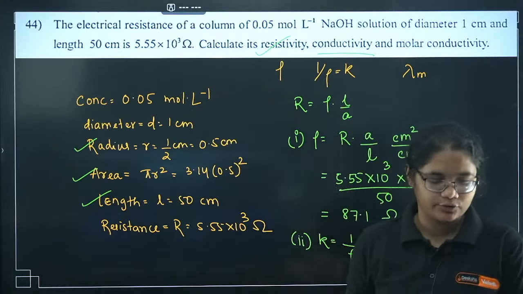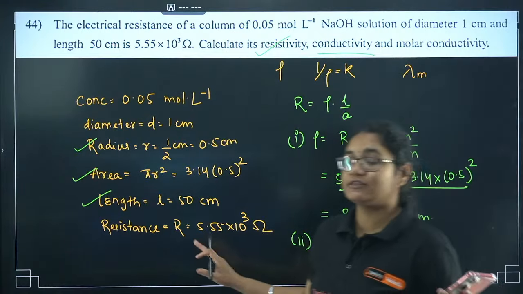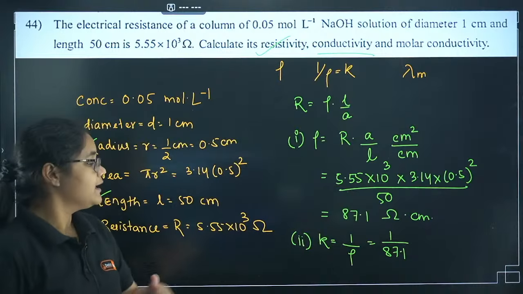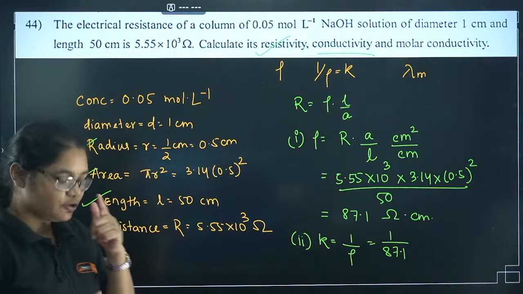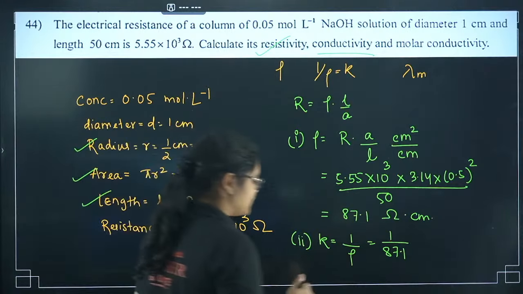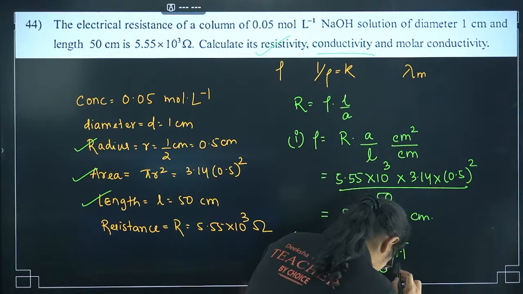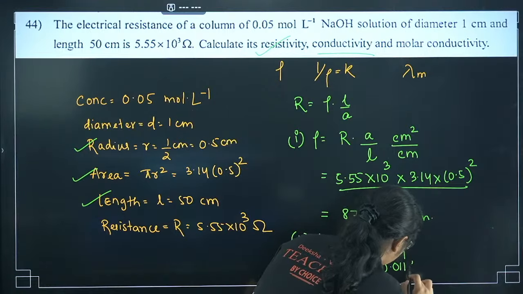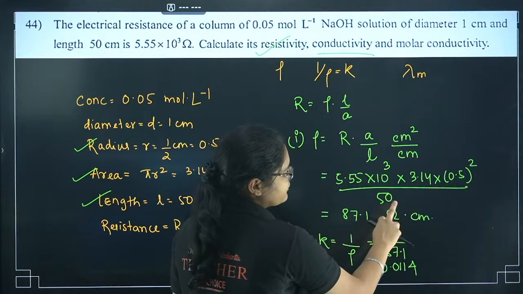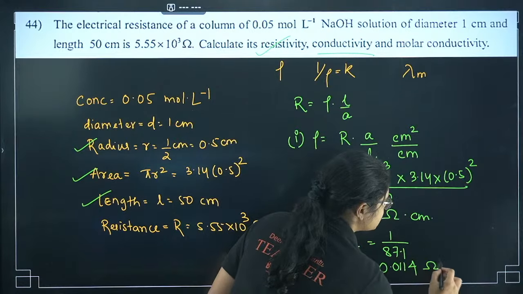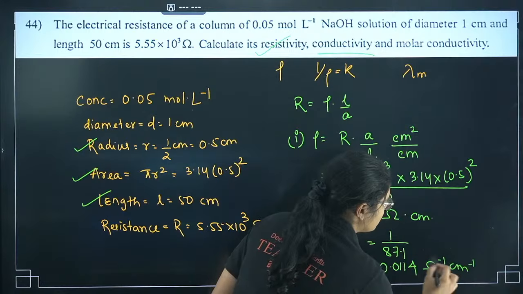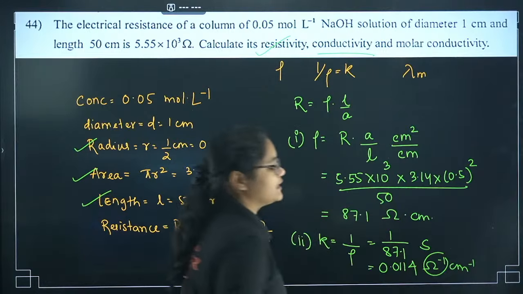Yes, that is absolutely correct. So how much will we get, students? Don't get distracted. Conductivity value is 1 by 87.1. Yes, Asha is absolutely correct: 0.0114. Okay, what will the unit be? Just the inverse of this one, ohm inverse centimeter inverse. Now ohm inverse I can write as S centimeter inverse.